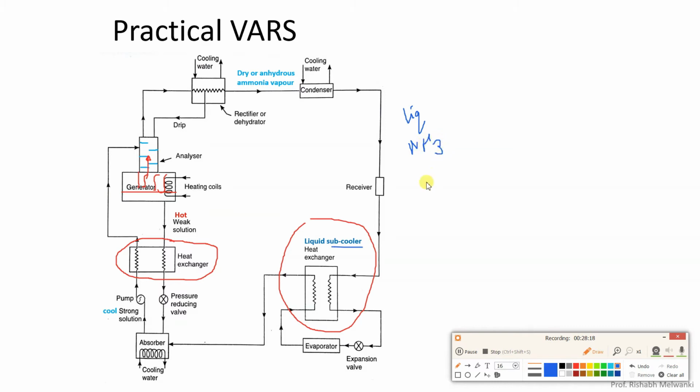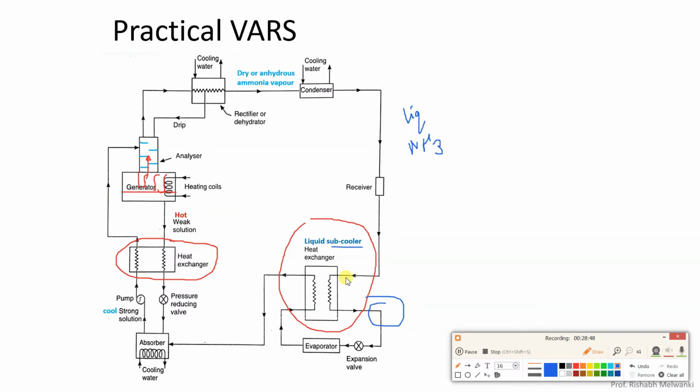This liquid ammonia is sent to the liquid subcooler, and at the exit of the liquid subcooler we get subcooled liquid ammonia, and then there is expansion. Since we are subcooling the liquid ammonia, the refrigerating effect will increase. We have already seen in the vapor compression refrigeration system that when subcooling is done, the refrigerating effect increases.